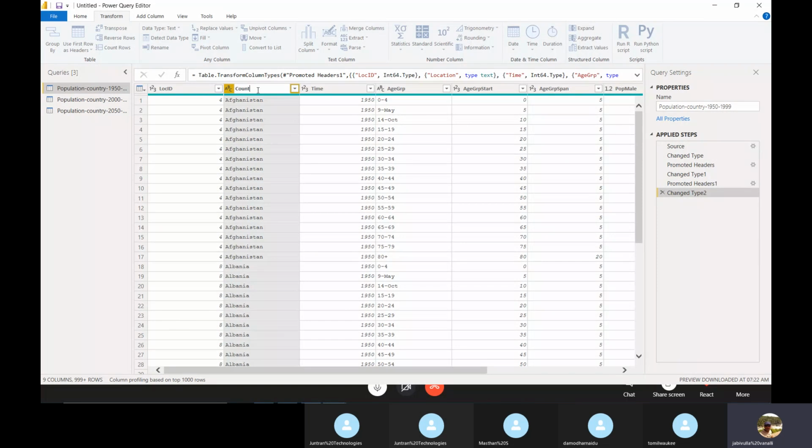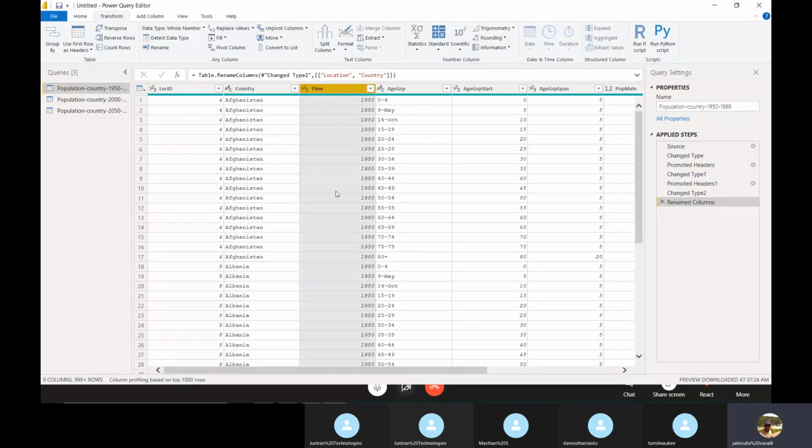I want to rename it as country, that's it. See here, the renamed columns step is added. And here time is there. Instead of time, this will be the year, like 1950. What is the data type here? Whole number. Instead of time, I just mention year. I'm just renaming.